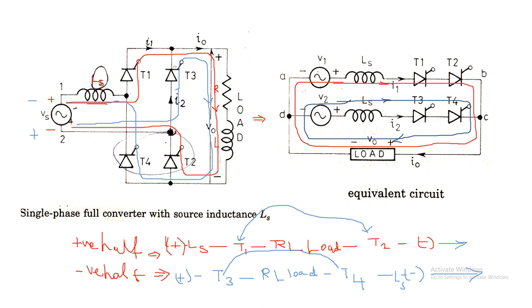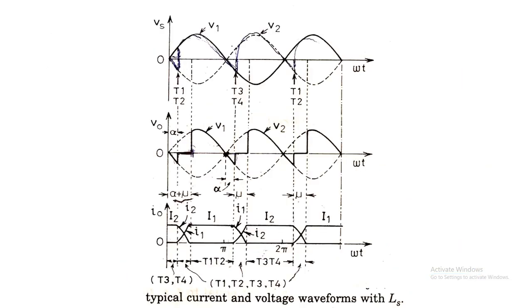So from this circuit we can draw some equations, and this is the waveform. First one will be the source voltage. This solid line is the source voltage, and the output is segregated as V1 for the positive half cycle, and the inverse of the voltage is V2, mentioned for the negative half cycle, and this will be the V0.